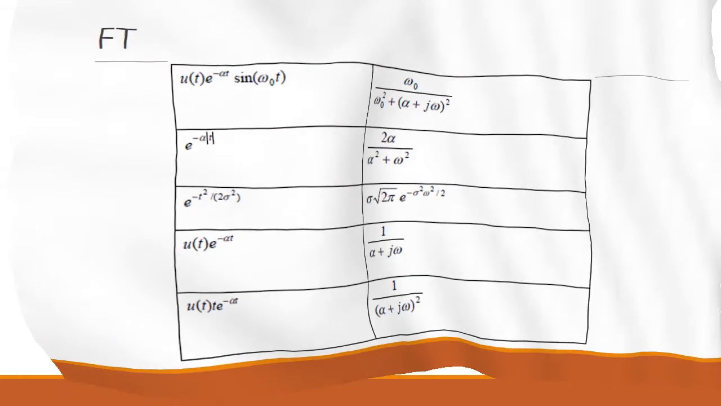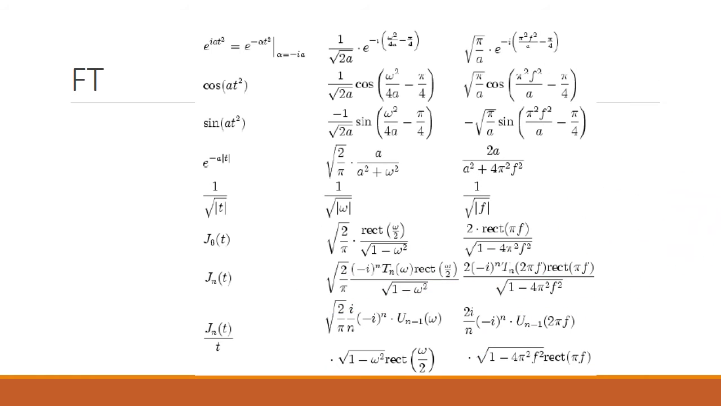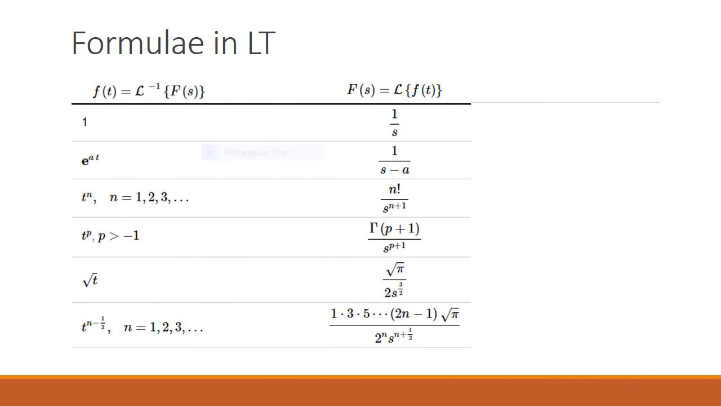Coming to the Laplace transform. If you like, you can take a screenshot of these formulas. The Laplace transform of 1 is 1 by s, e power at is 1 by s minus a, root t is root pi by 2 s power 3 by 2, t power p is gamma of p plus 1 by s power p plus 1.